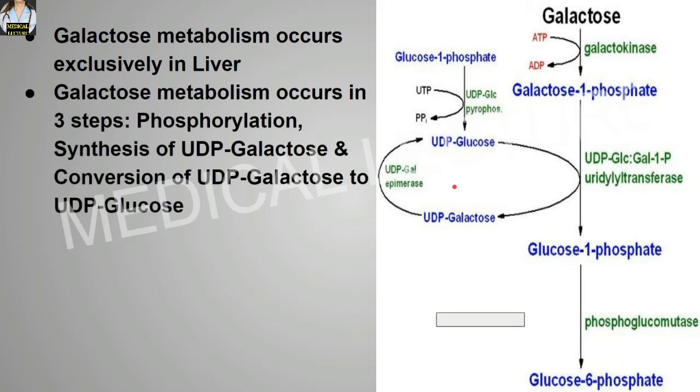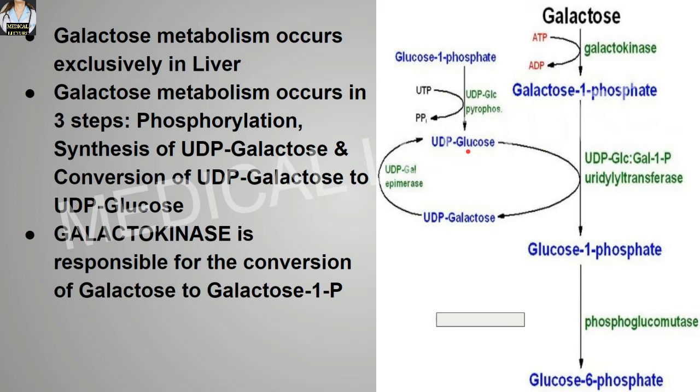Galactose metabolism occurs basically in three steps. That is, first of all, phosphorylation. Then synthesis of UDP galactose. And conversion of UDP galactose to UDP glucose.